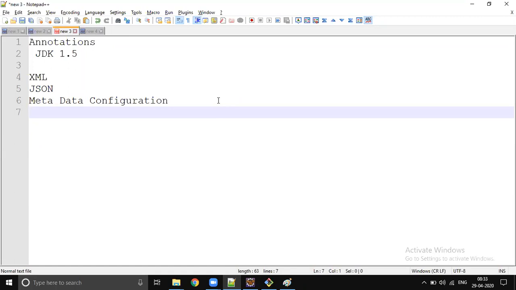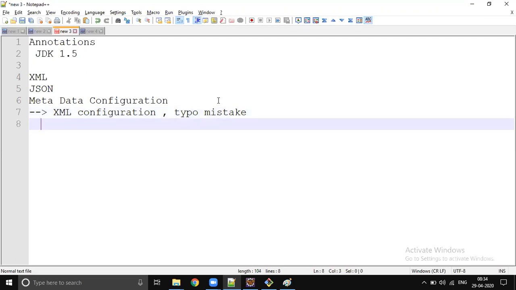And another big challenge is with XML configuration, Java cannot understand it. If you make a small typo and you run your Java application, what is the output you're going to get? An error message, an exception.